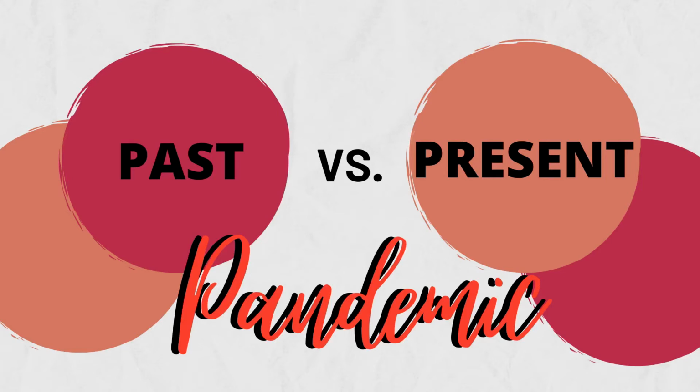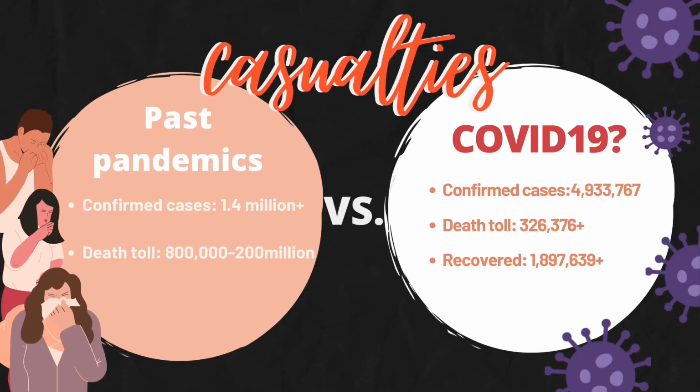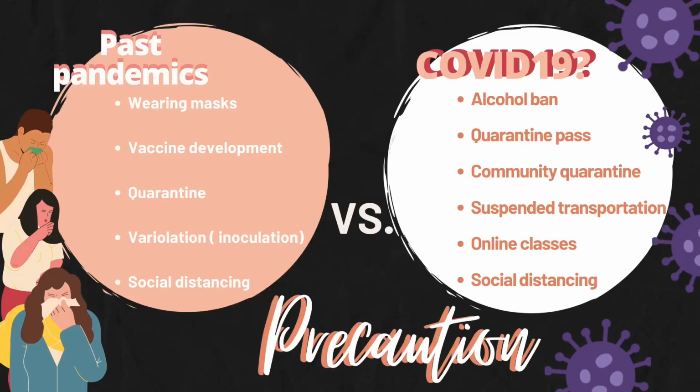Past versus present pandemics. Past pandemics confirmed cases over 1.4 million, while COVID-19 confirmed cases over 4.9 million. In past pandemics, they observed quarantine and variolation or inoculation. In COVID-19, we observed quarantine and social distancing.